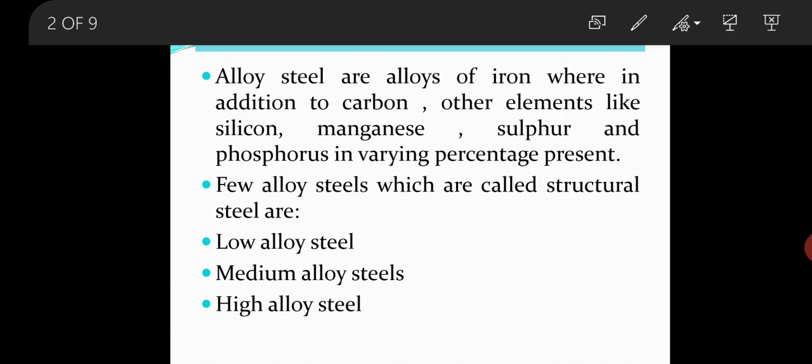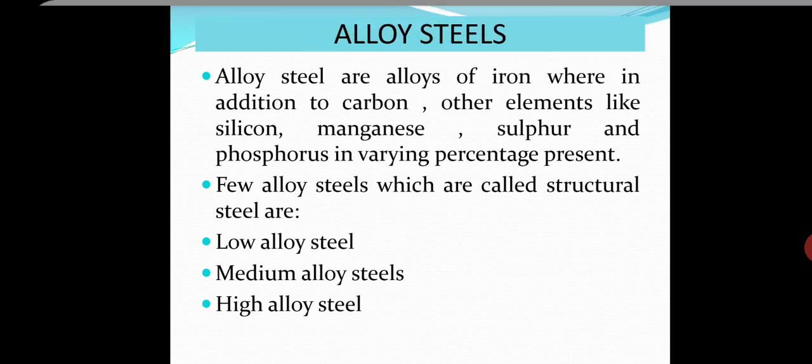Now in other alloy steels, alloying elements other than carbon are silicon, manganese, sulfur, phosphorus, tungsten, chromium and many others. These alloying elements are present in varying percentages. Few alloy steels are called structural steels, and these are classified as low alloy steel, medium alloy steel and high alloy steel.